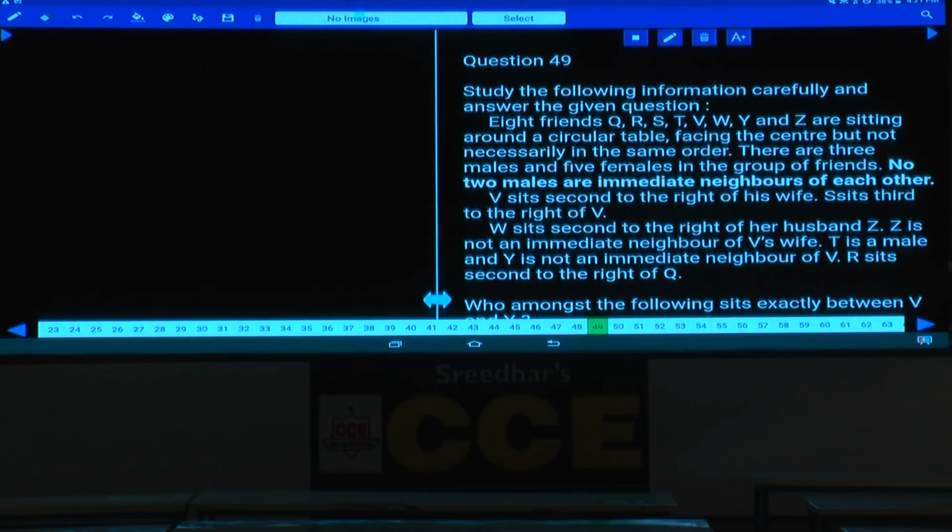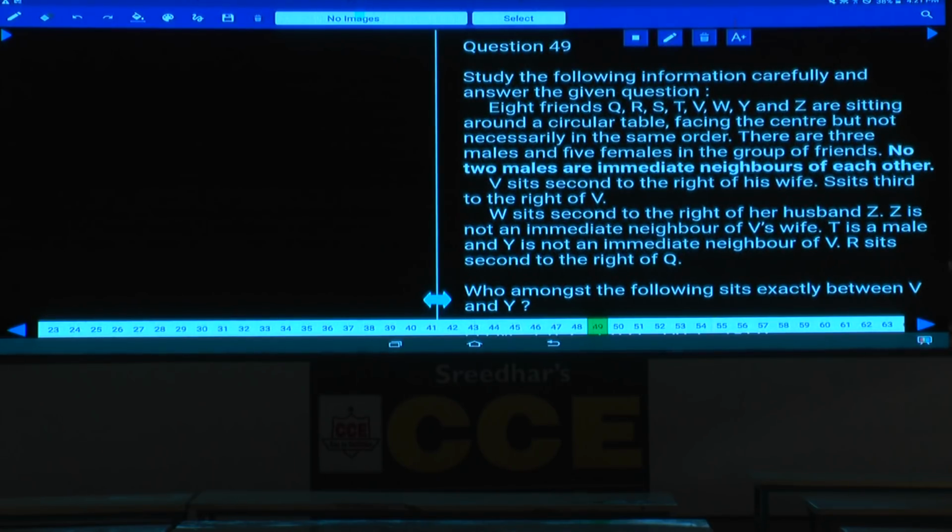Then question number 49 onwards: 8 friends Q, R, S, T, V, W, Y and Z are seated around a circular table facing the center but not necessarily in the same order. All the persons are facing towards the center only. There are 3 males and 5 females in the group of friends. No 2 males are seated adjacent to each other. V sits second to the right of his wife.